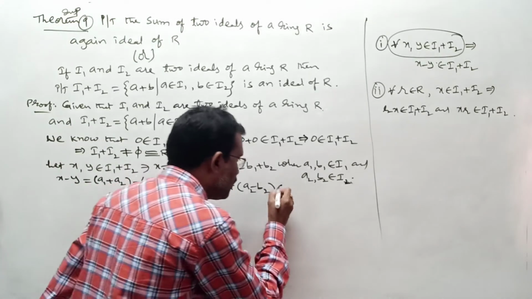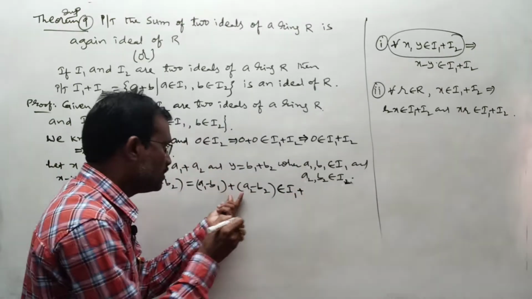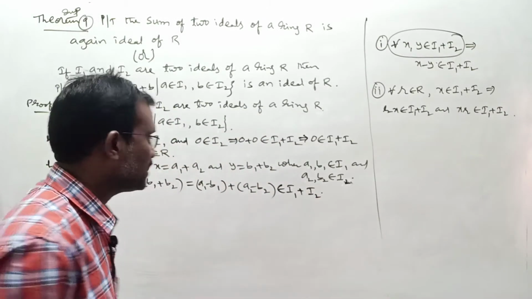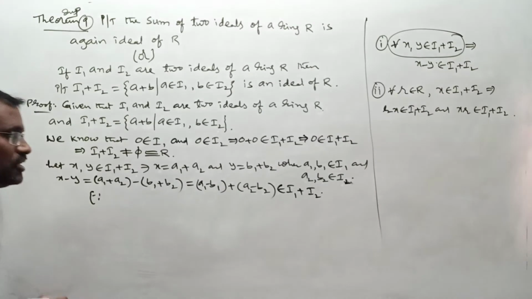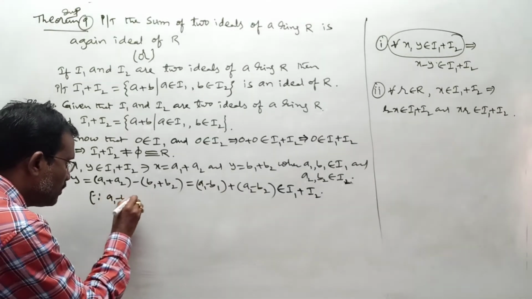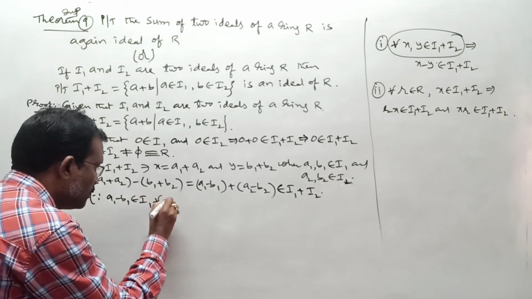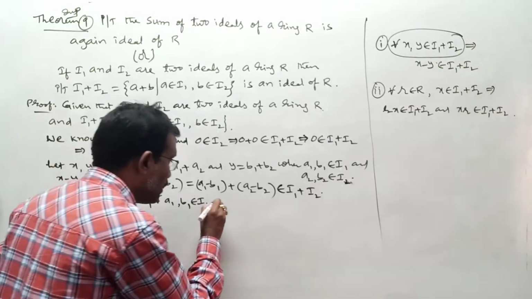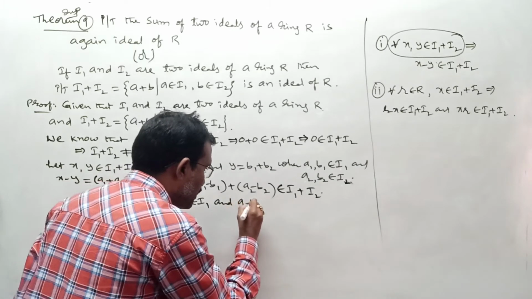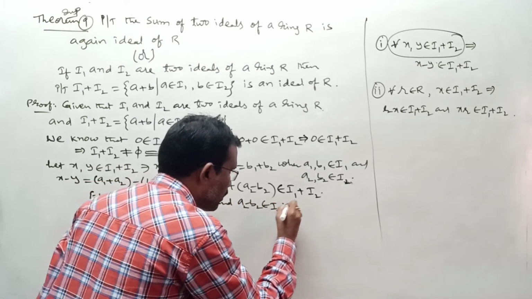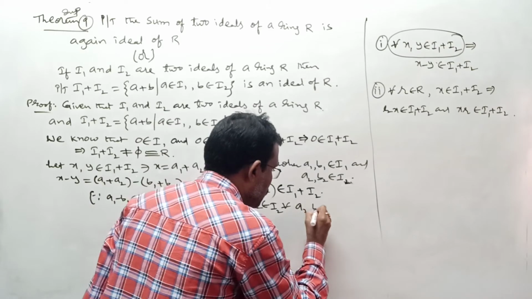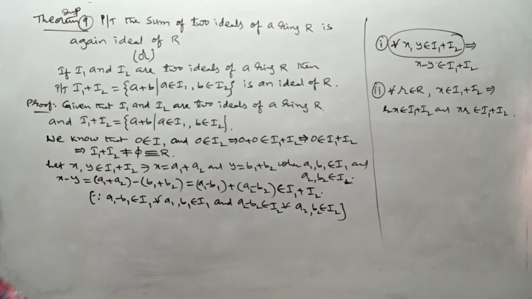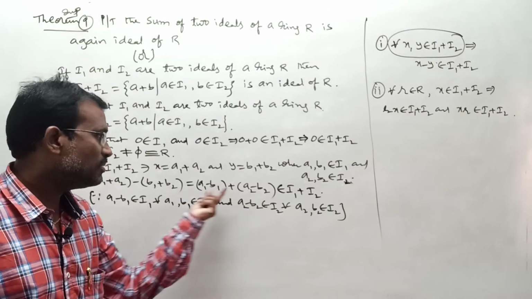That means this belongs to I1 plus this belongs to I2, so this total thing should be an element of I1 plus I2. The clear reason I am writing is: a1 minus b1 belongs to I1 for all a1, b1 belonging to I1 because I1 is an ideal, and a2 minus b2 belongs to I2 for all a2, b2 belonging to I2 because I2 is already an ideal of R. So this plus this is an element of I1 plus I2.